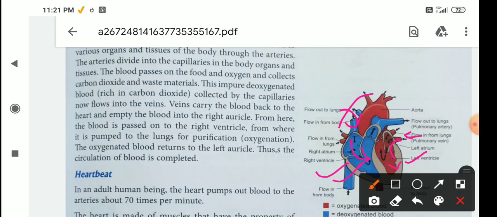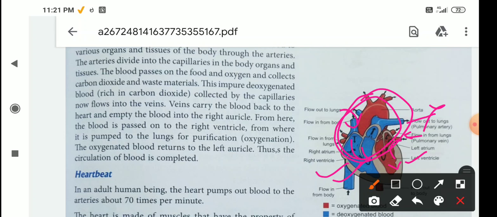So this is one cyclic process. So we say that the circulation of blood, after the deoxygenated blood reaches the lungs, is known as one cycle. Like this cyclic process, our circulation of blood is completed.